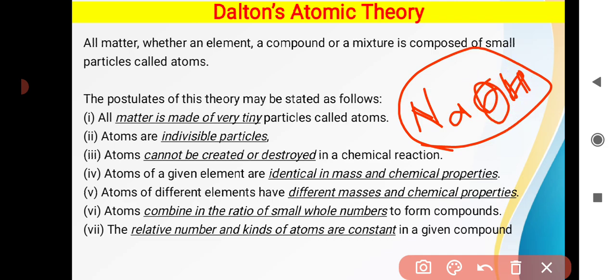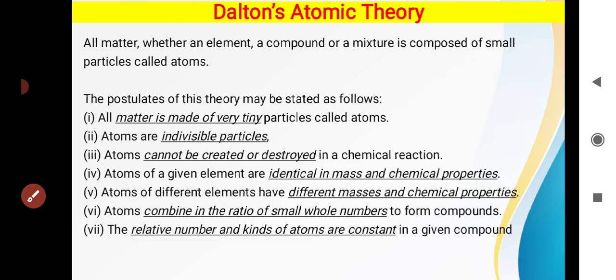So this is the fixed proportion of 1:1:1. This ratio remains fixed throughout the molecules of NaOH or sodium hydroxide. This is what he wants to say in this postulate.